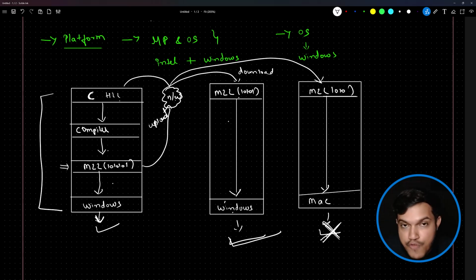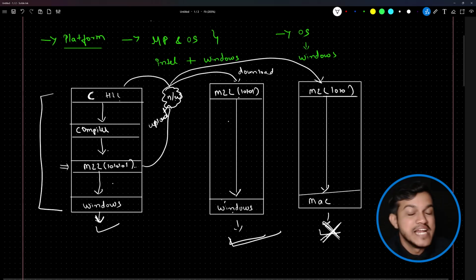That means if you have compiled and made one executable file, machine understandable file, machine level code on a Windows platform, that code you can run, you can execute that application only on Windows platform. You cannot run it on anything other than Windows. But Java is a platform independent programming language. Now we need to understand how Java was made a platform independent programming language.